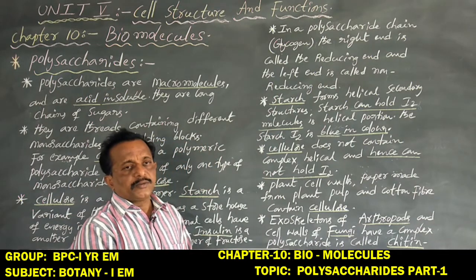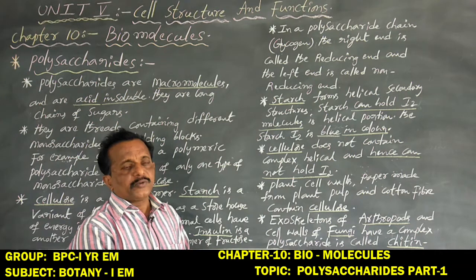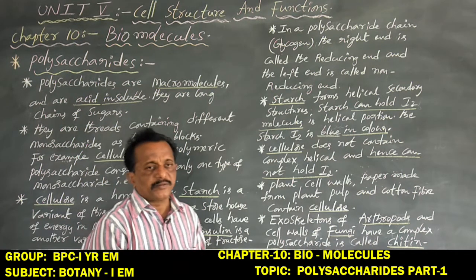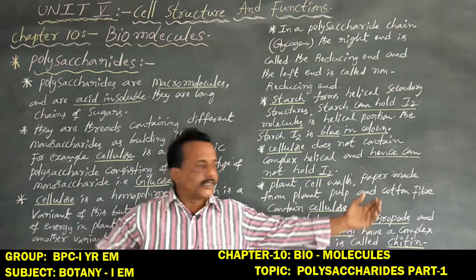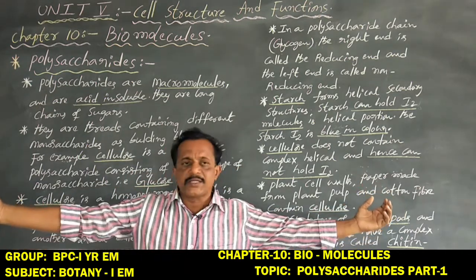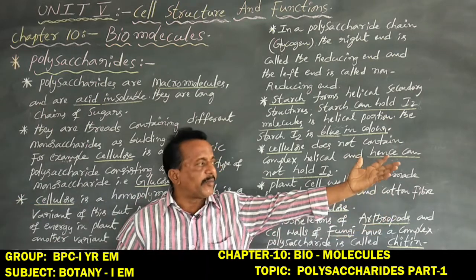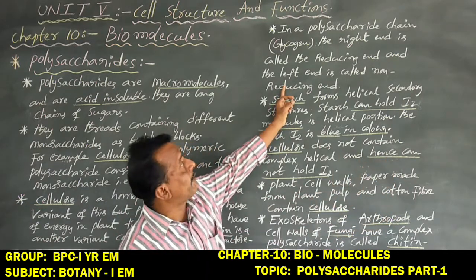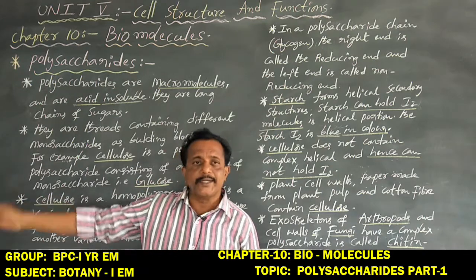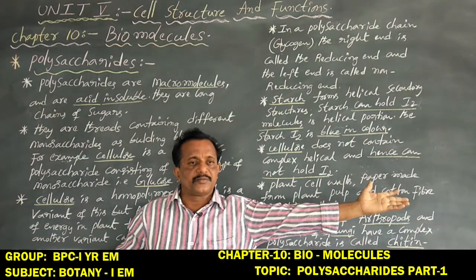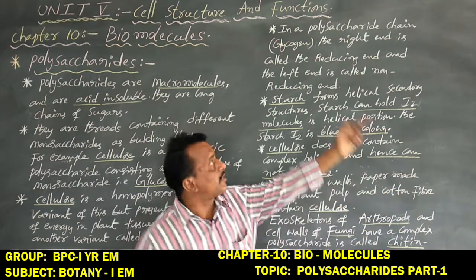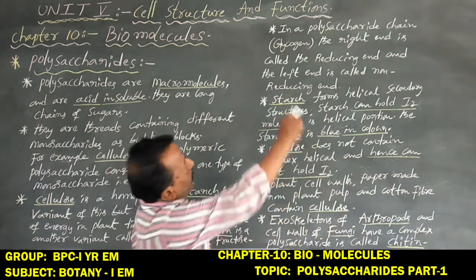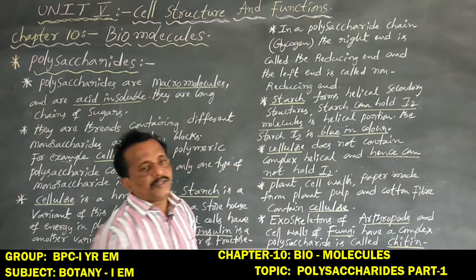So the right end is always the reducing end and the left end is always the non-reducing end.